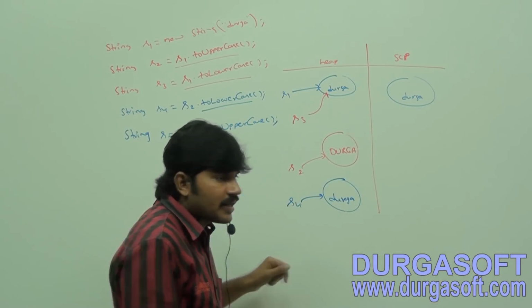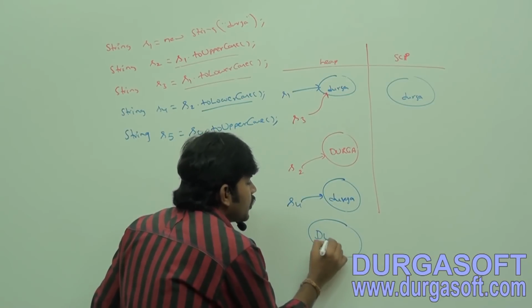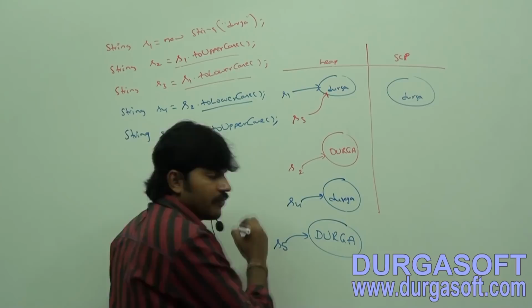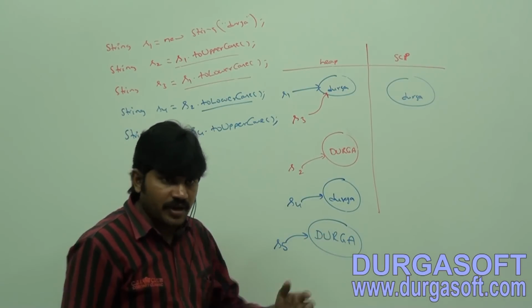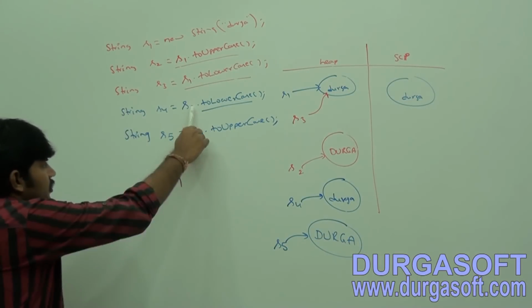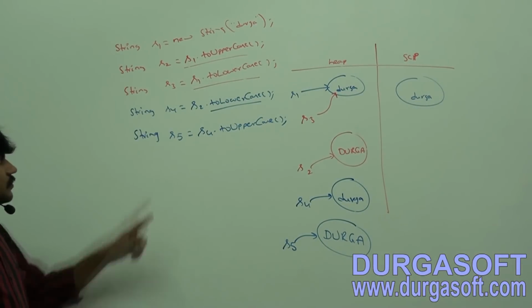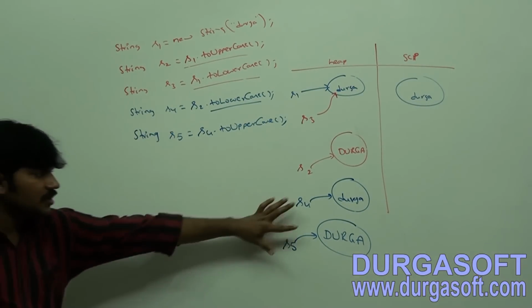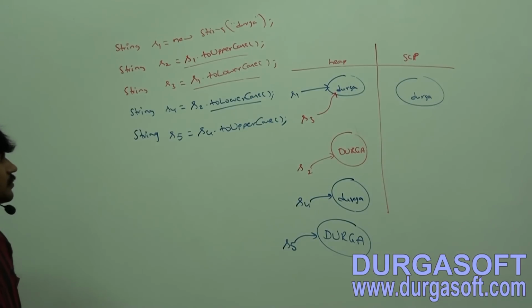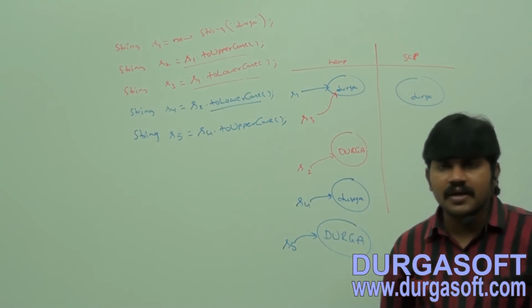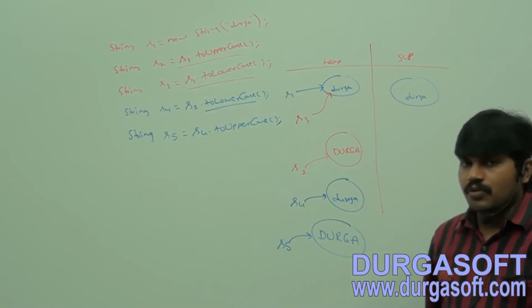There is a change in the content, so compulsorily a new object will be created for the reference variable S5. Is any explanation required, okay? Take these remaining two lines under these two objects also. Whether the object is present in the heap area or in the SCP, the rule is the same.